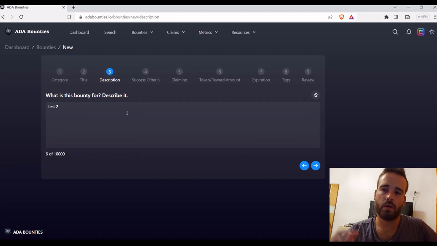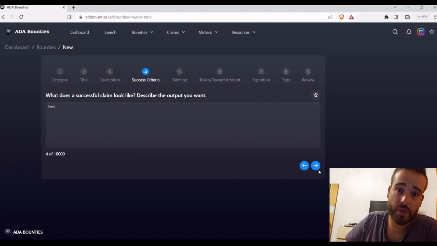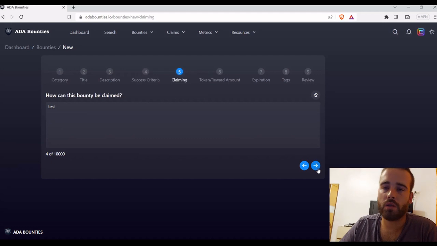We need to add a description. I have here a test, but of course you need to put a more complete description of what you want for your project. Then here is the successful claim. You need to put the actual outputs and describe them very well, what you want to get out of this bounty. The better you describe them, the better people will be able to deliver on what you want.